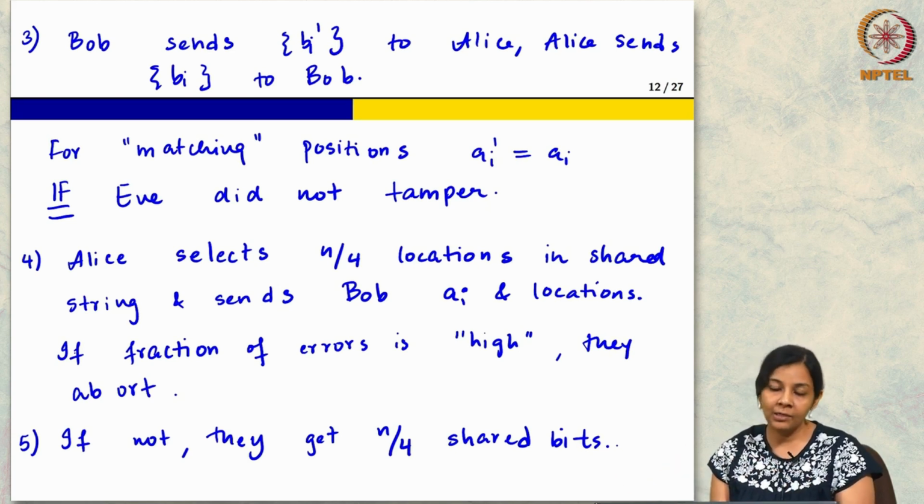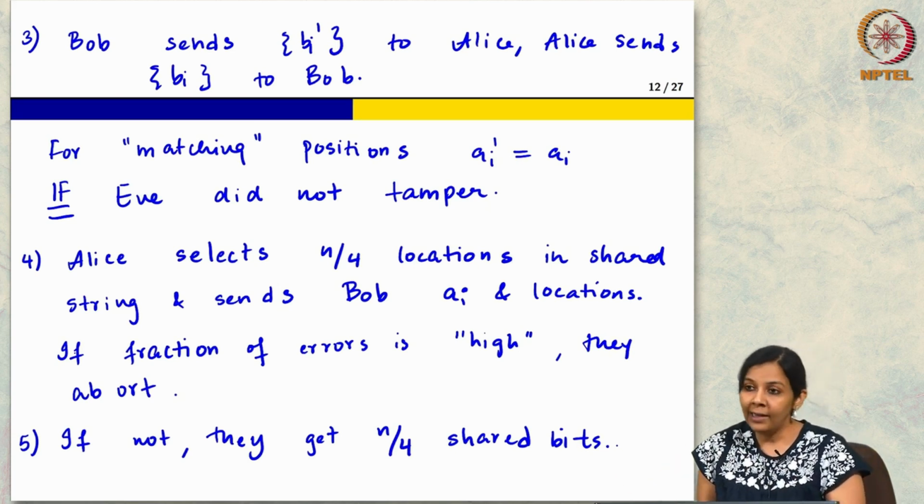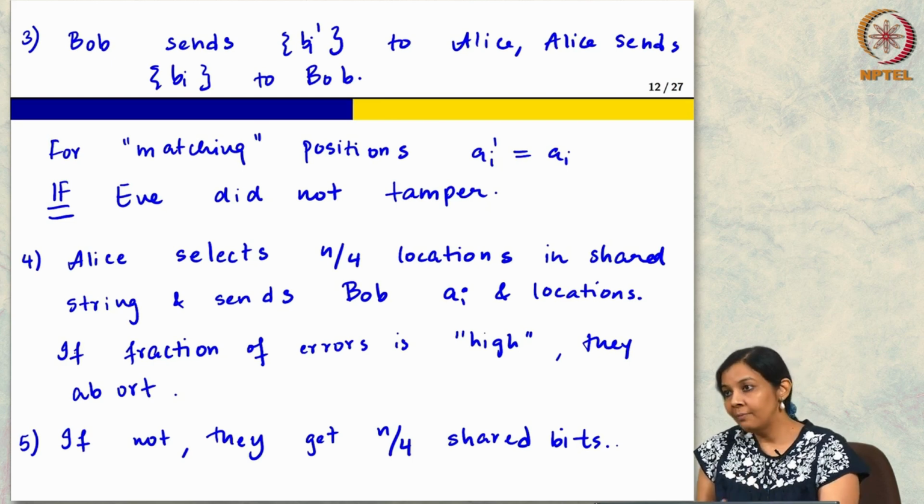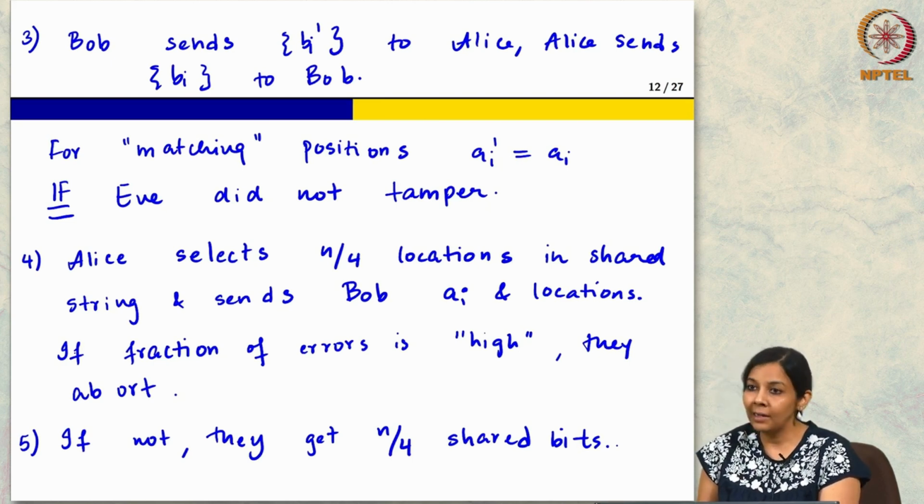So why can't she do that? Because at this point this is classical, so we can use our classical authenticated channel. So, if she tampers and tries to launch the type of attack you are suggesting, then it is going to get detected. That is the reason.